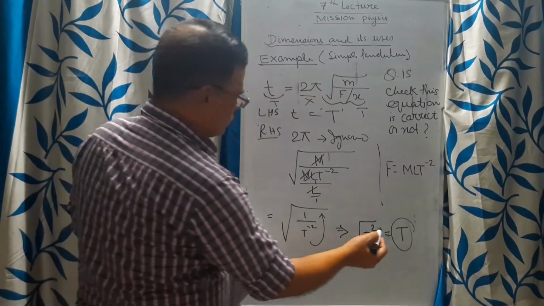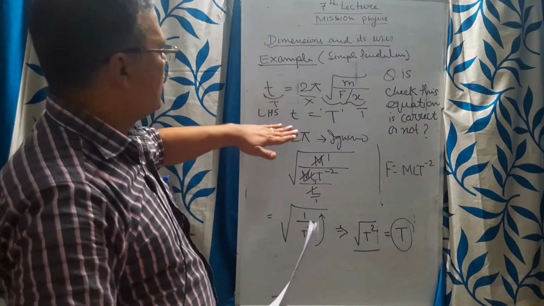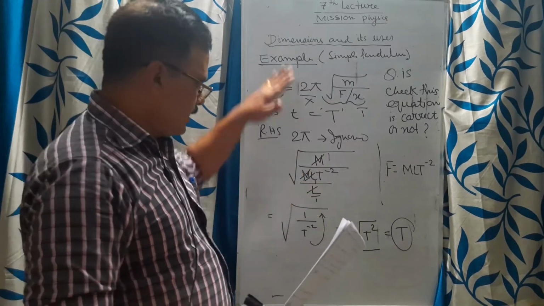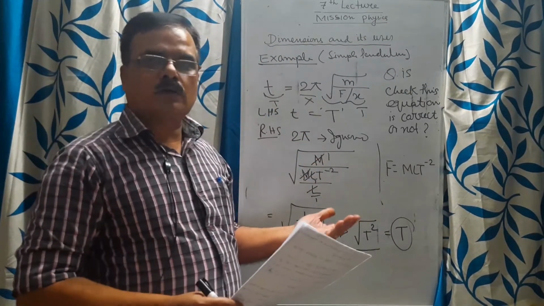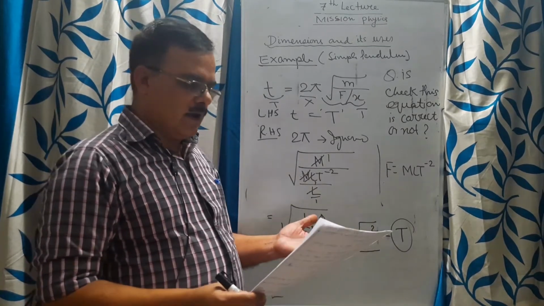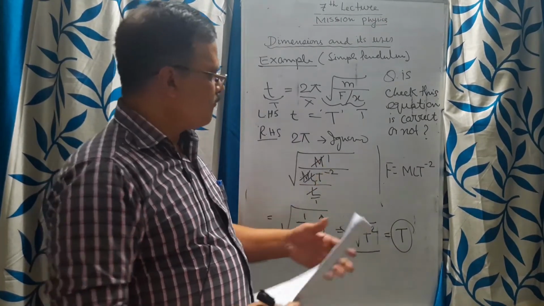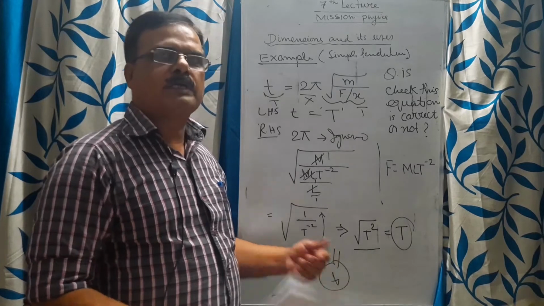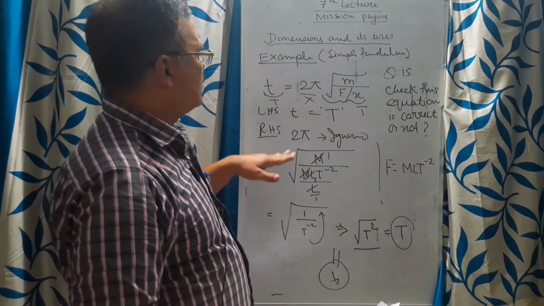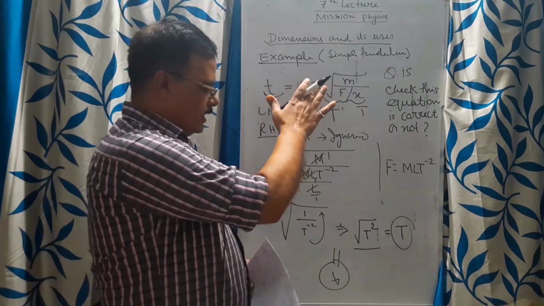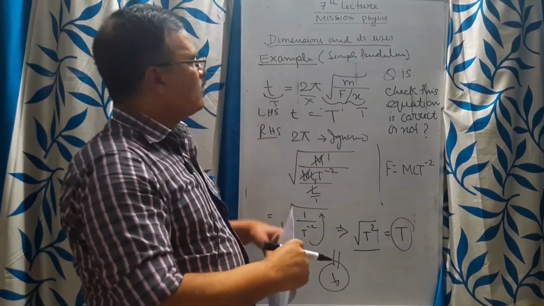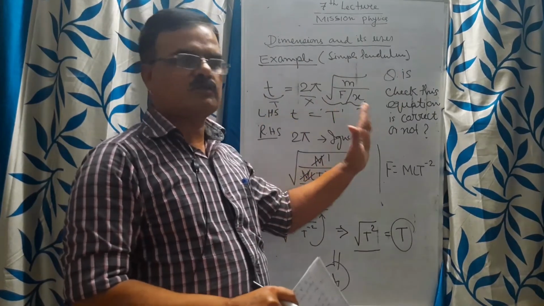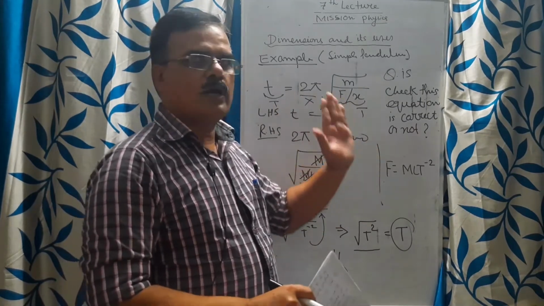Now this will show you later on that in this evaluation mass has been ignored. It is not shown here. In the next explanation, I will show you how it is independent of the bob. Whatever may be the size of the bob, it is immaterial. I will come to it later on. Let us be happy with these deductions, and we should understand that whatever the equation may be, dimensionally you can check first whether it is correct or not. If correct, then go ahead.